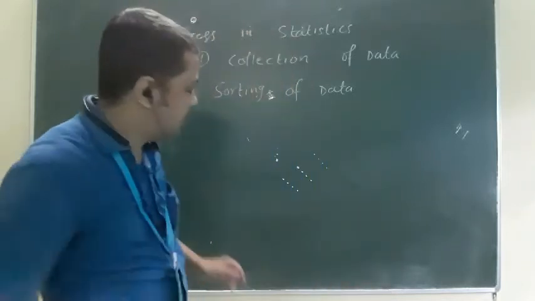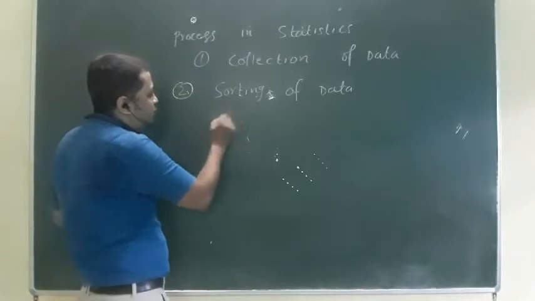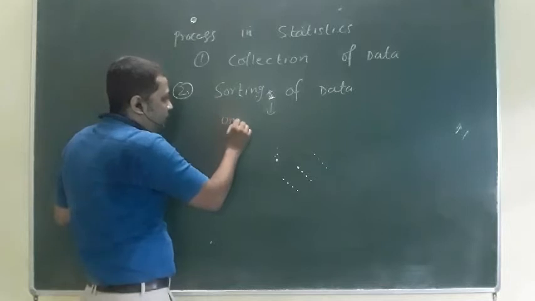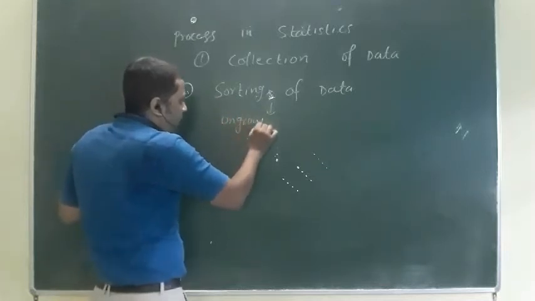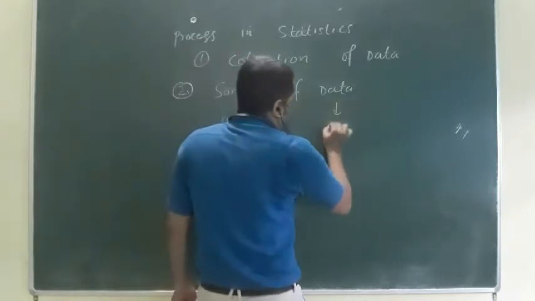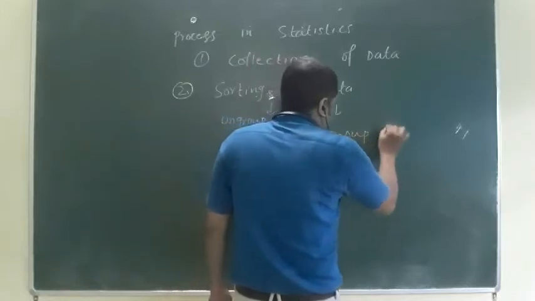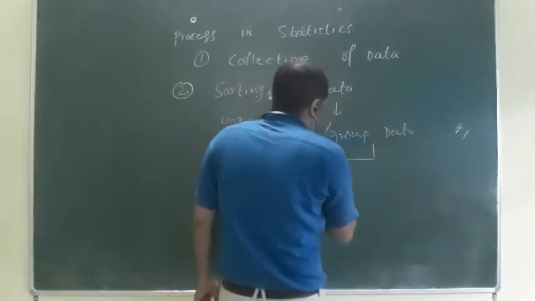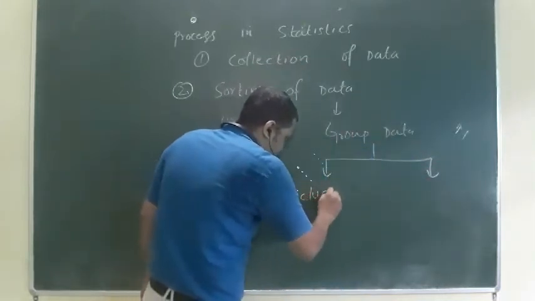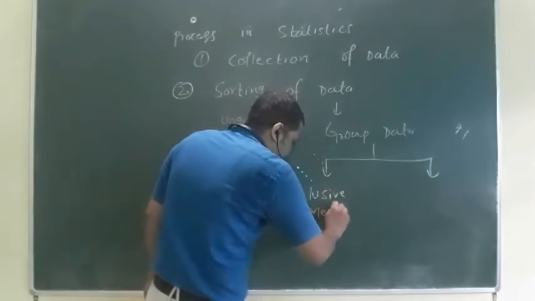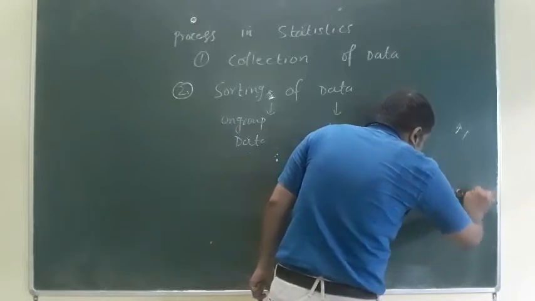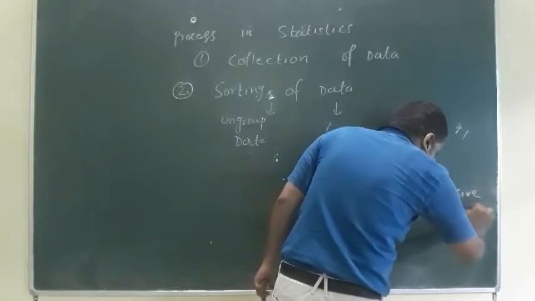So there are two sorting methods. One is ungrouped data, for shorter data, and the second one is grouped data. In grouped data you will see that there are two methods. The first one is the inclusive method, and the second one is the exclusive method.